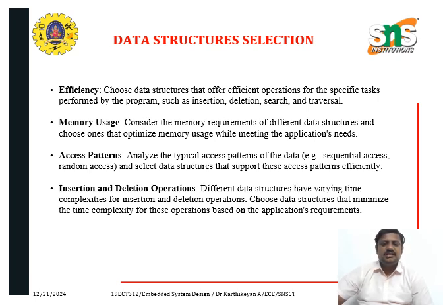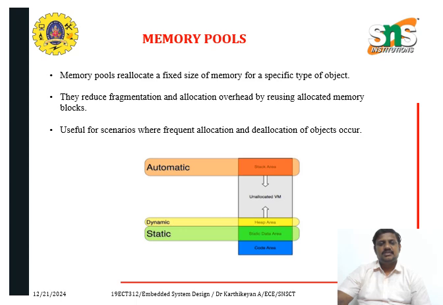Memory usage: choose different data structures to optimize memory while meeting the application's needs. Access pattern: typically sequential access and random access, and a selected data structure with the operating pattern will be accessed effectively. Insertion and deletion operations vary in time and complexity for the program, and we mainly try to minimize the complexity of the operation and the requirements.